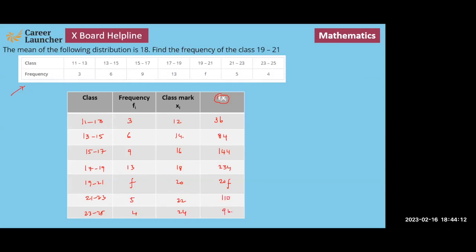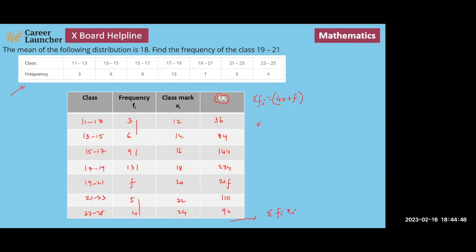And this is 96. We know the total frequency. So I know that the total frequency must be equal to 9, 9, 18. 18 plus 13 is 31. 31 plus 9, so 40 plus F is the total frequency. Sigma fi we know.